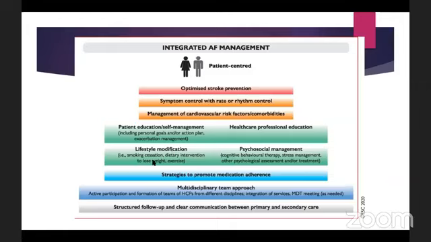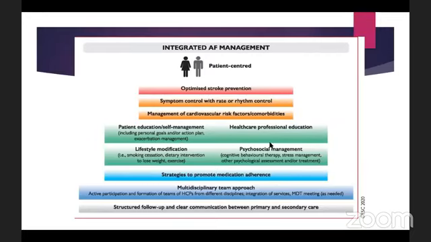the lifestyle modification, that means removal of any cardiovascular risk factors, the smoking cessation, dietary intervention to lose weight, and exercise. And psychosocial management, as we saw, depression is a complication of atrial fibrillation, as the patient takes a lot of medications, and it causes a lot of stress and recent many hospitalizations. So we can offer stress management and any other psychological or psychosocial management as well, and strategies to promote medication adherence.